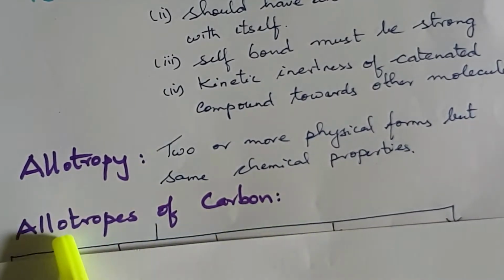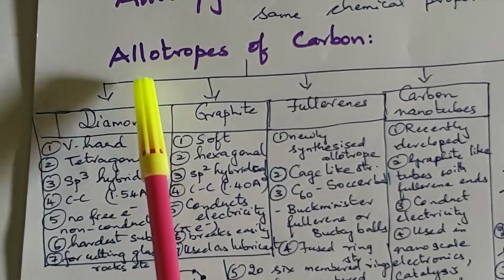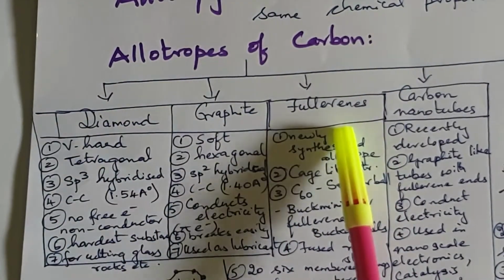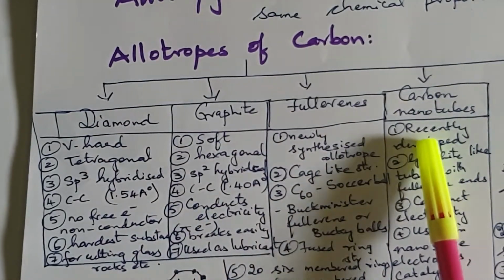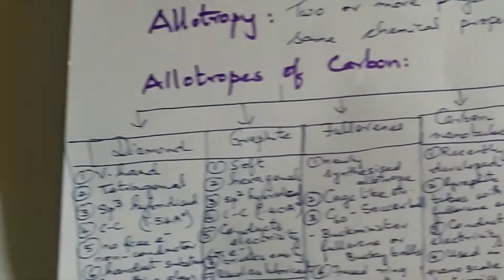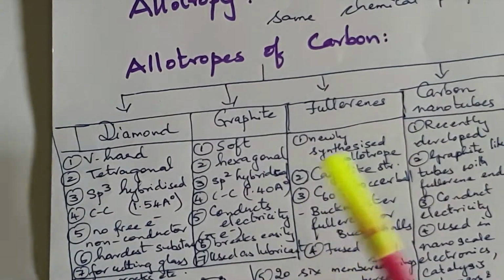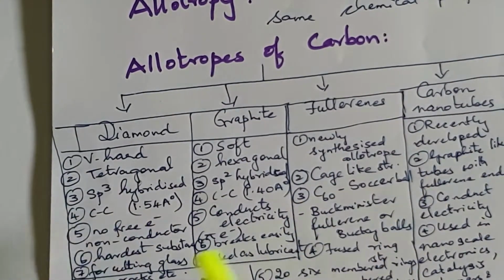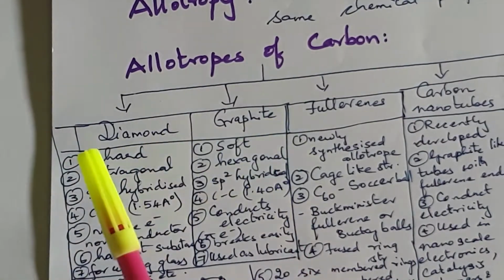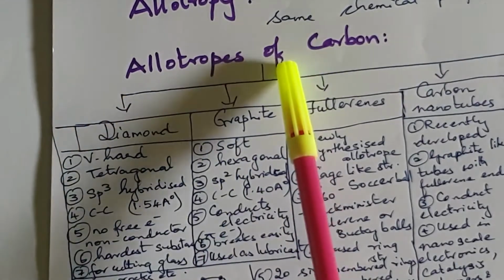Carbon exhibits various kinds of allotropes. The various allotropes of carbon are diamond, graphite, fullerenes, carbon nanotubes and graphene. These are all different in their physical forms, but most of them have similar chemical properties. Let us see diamond and graphite. All of you are aware of diamonds and graphite. Both of them are allotropes of carbon.